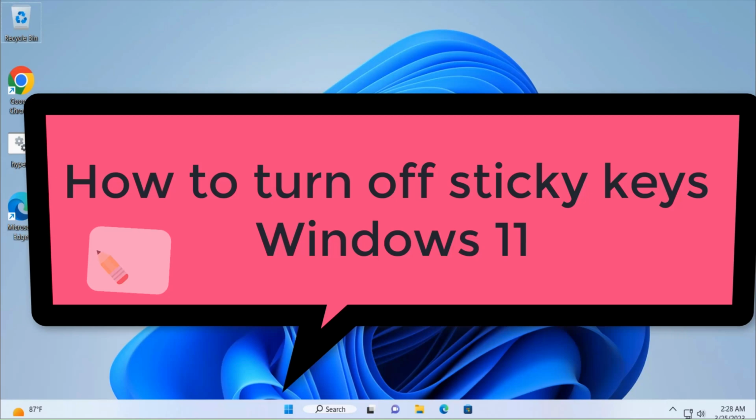Hello guys, this is Nilesh Kamble and in this video we are going to see how to turn off sticky keys in Windows 11 computer.